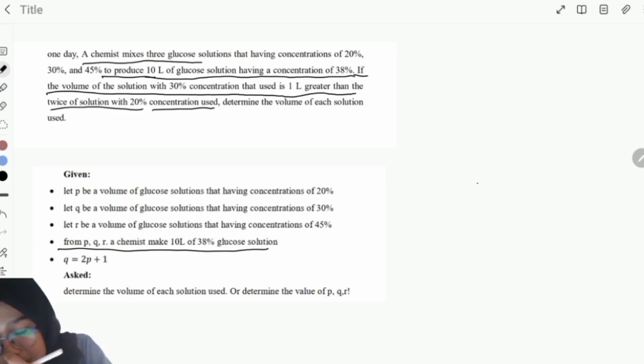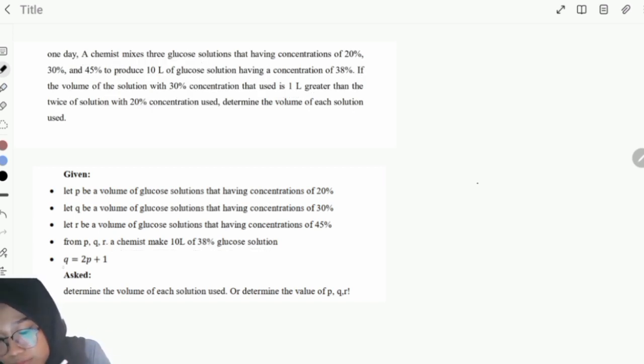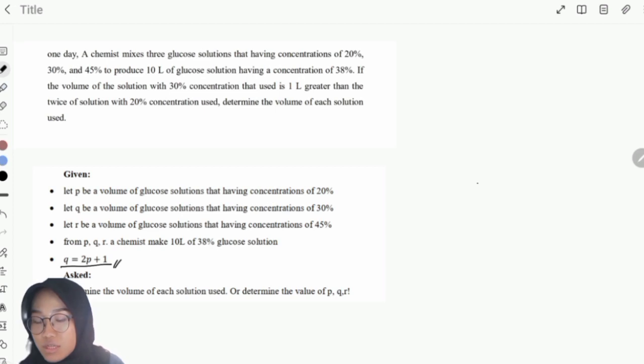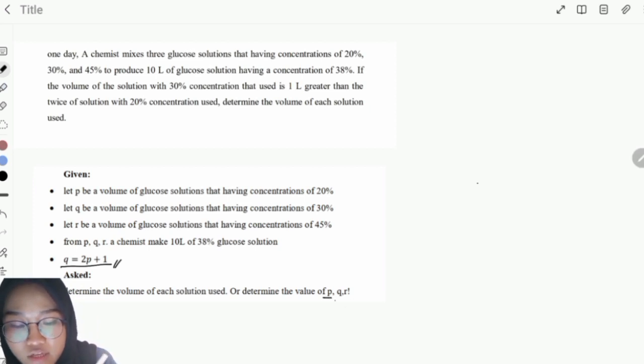So we have the 30% concentration solution is Q, and the 20% one is P. So we have Q is equal to 2P plus 1. And then the question is to determine the volume of each solution used. So we have to determine the value of P, Q, and R, each of them. Okay, so how to solve this?